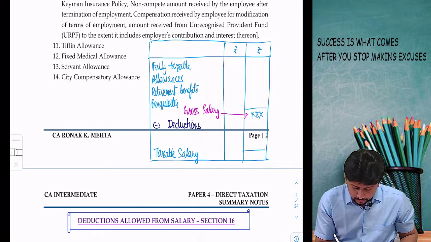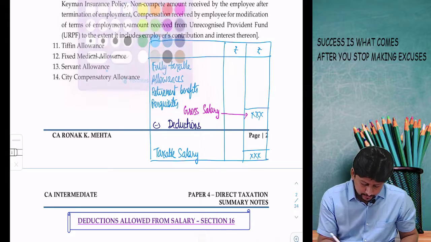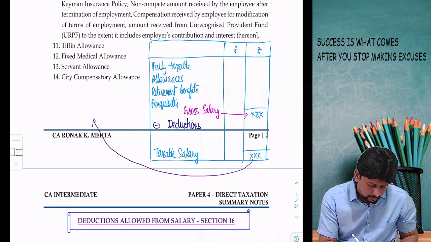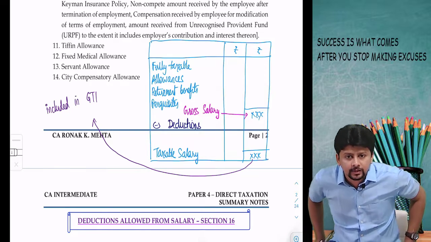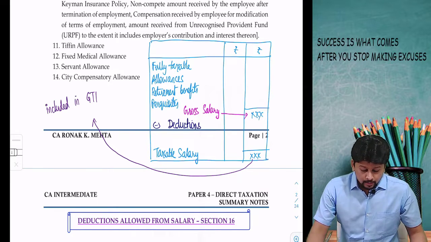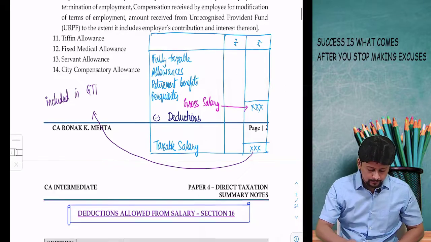This is the net salary which is taxable. In technical terms, I would say that it is this amount which you will include. The net amount is what you will include in the computation of gross total income, the net salary after deductions. Deductions are only 3 and they are very easy to remember and easy to understand also.